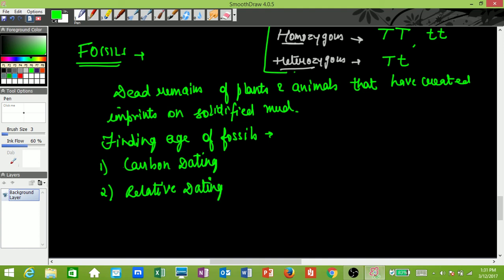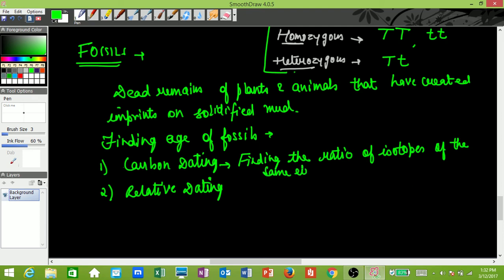In carbon dating, basically it refers to the comparison, or finding the ratio of isotopes of the same element between two fossils.